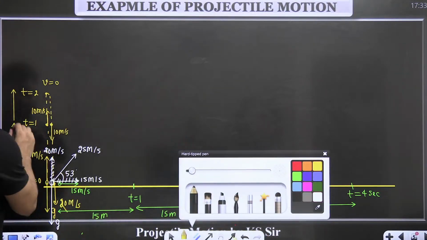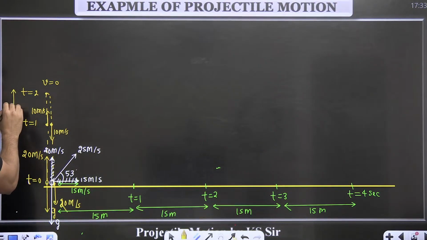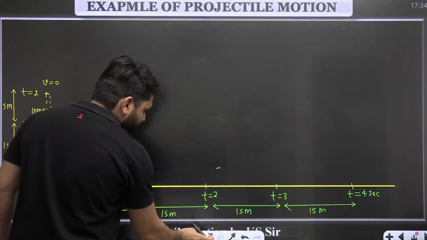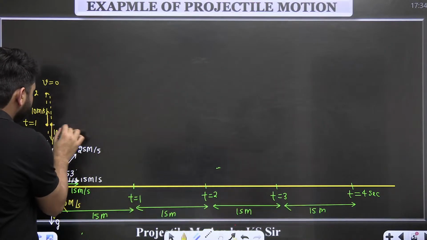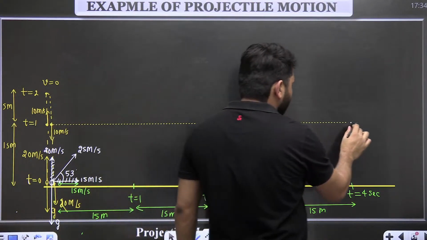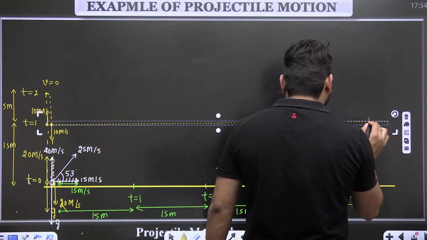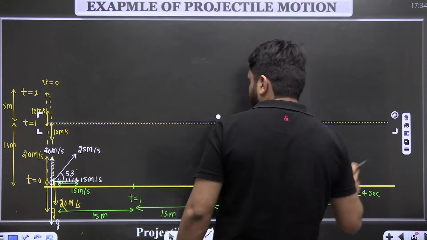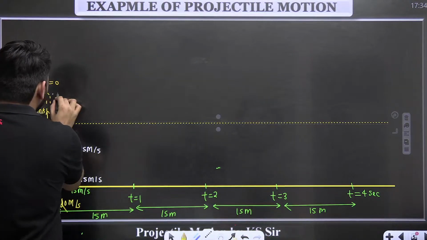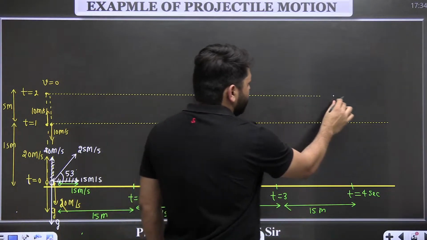Both the distances are given like this. This is 5 meter, this distance is 15 meter. Okay, this distance is 15 meter, this distance is 5 meter. Let me draw some lines as well. This is the line where y is equal to 15 meter. Okay, this is the line where y equal to 20 meter.